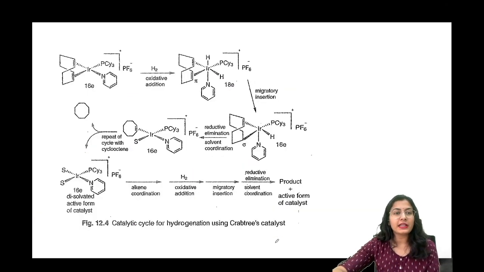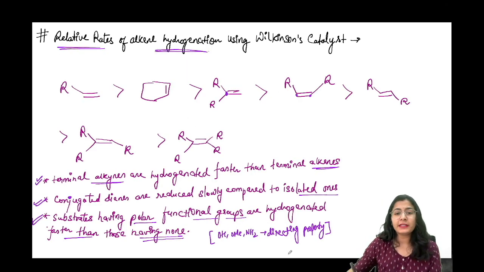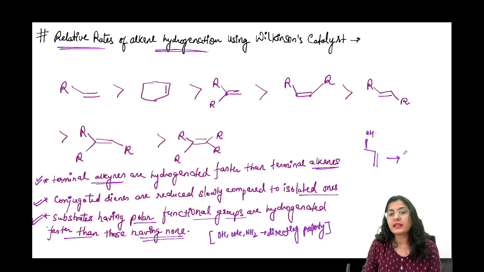इसका एक example देख लेते हैं हम. चलो यहीं पे देख लेते हैं. For example, I'm having some kind of a polar group present. OH is present over here, something like that. A rough example, okay, just for you to understand. So when I'm doing the catalytic hydrogenation using Wilkinson's catalyst, you're going to find that the stereo of the OH and the stereo of the hydrogens which are added becomes same.